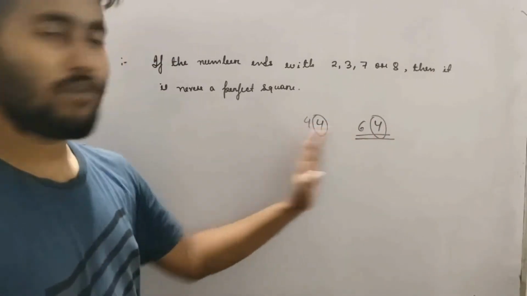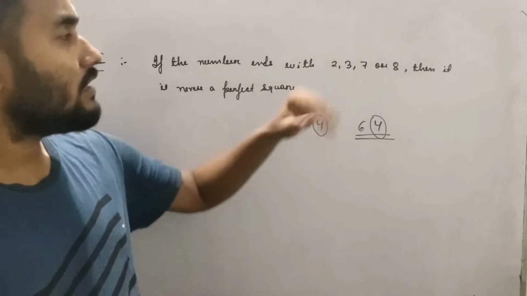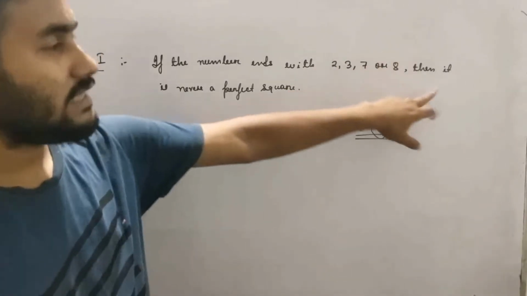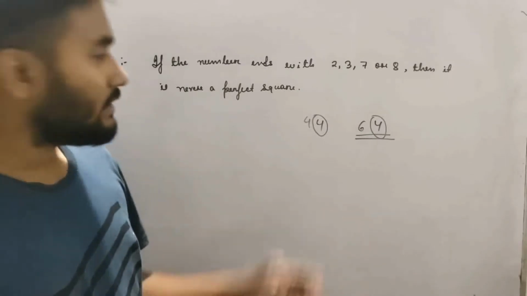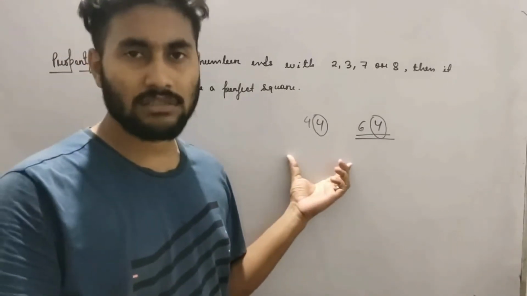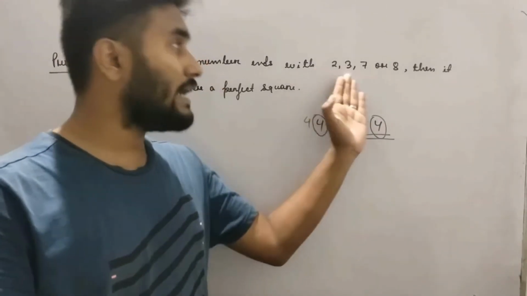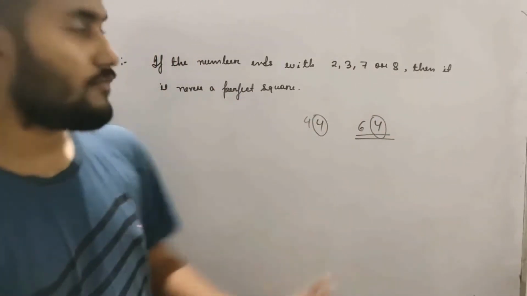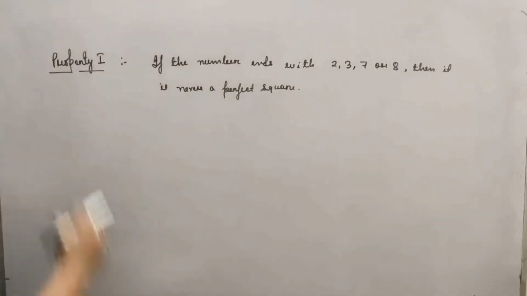Understood? There is no guarantee for such numbers. If it ends in the other digits, say 1, say 4, say 5, say 6, say 9, say 0, then there is no guarantee for those numbers. Understood? But if it ends in 2, 3, 7 or 8, then 100% it is not a perfect square. So let us move to the next property.